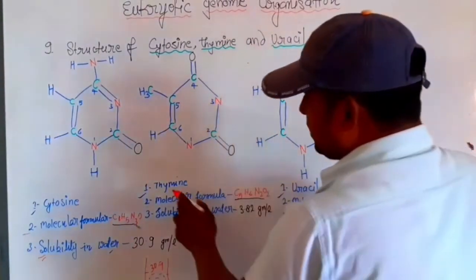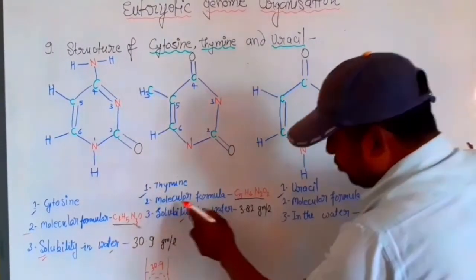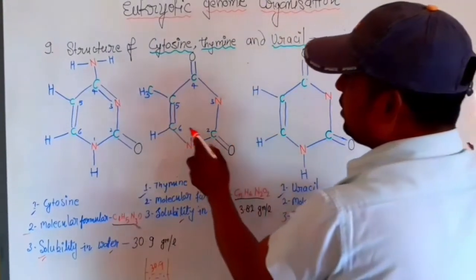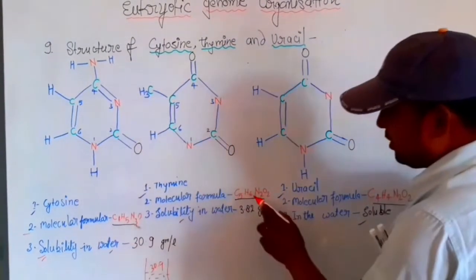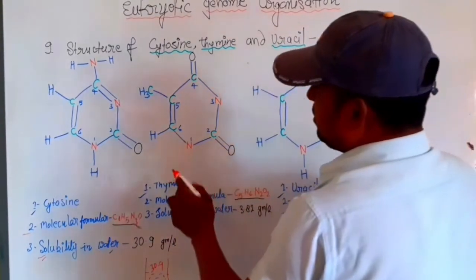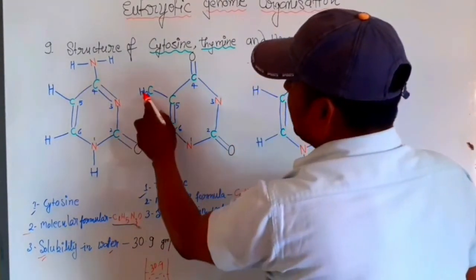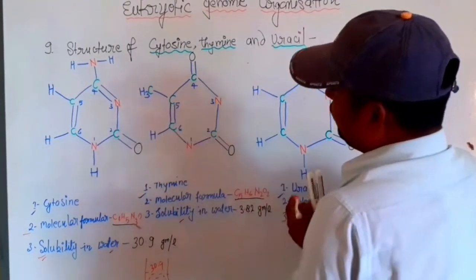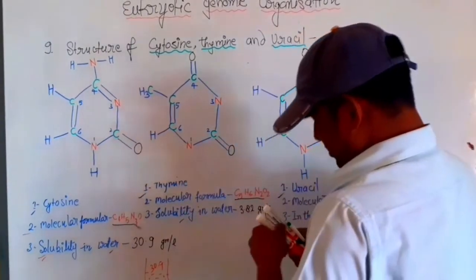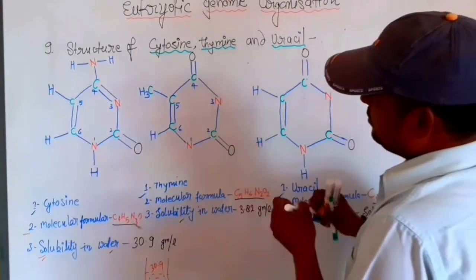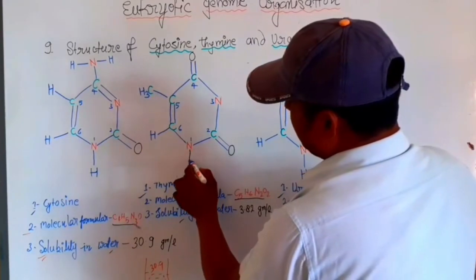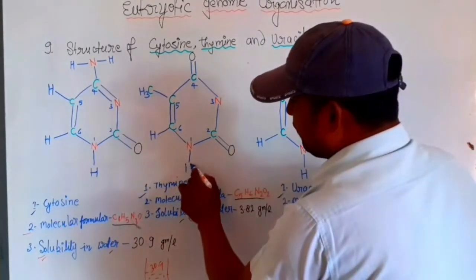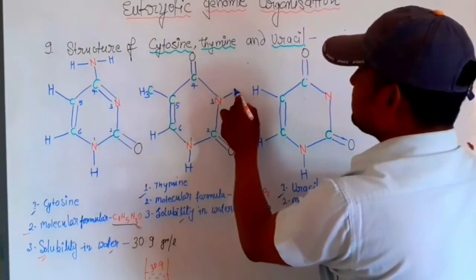Here, in thymine, the molecular formula is carbon 5, hydrogen 6.